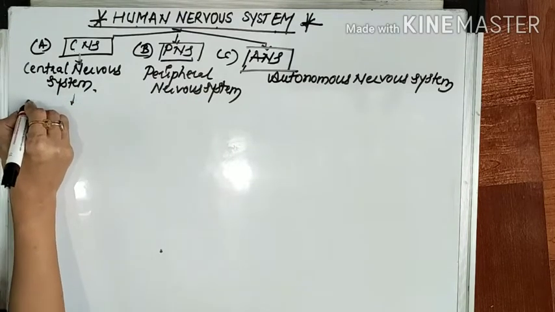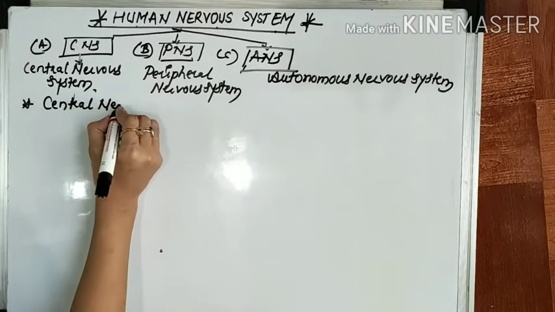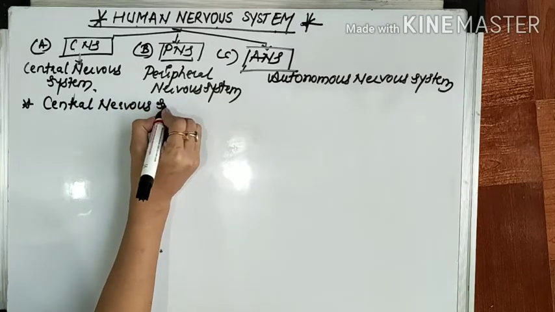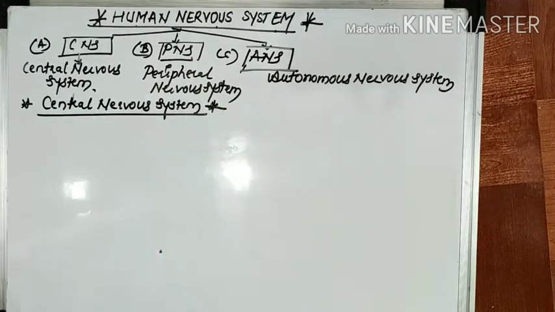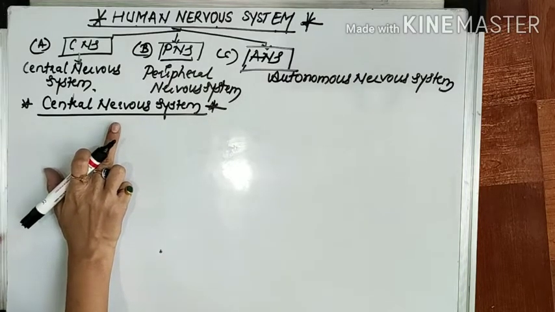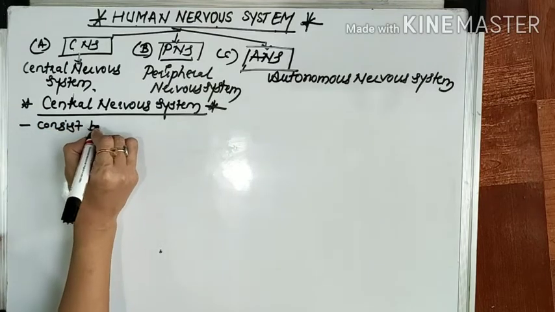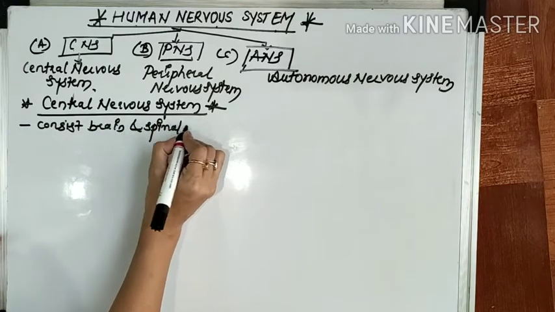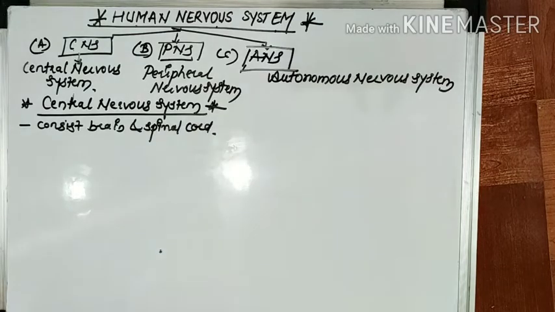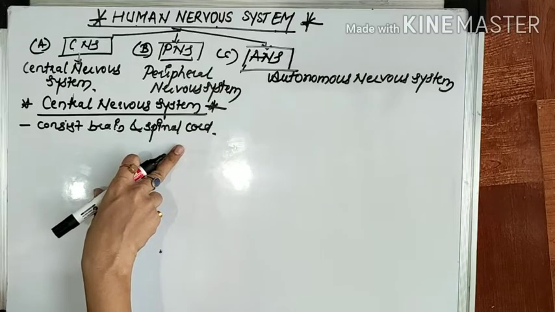Now, you know that the central nervous system consists of brain and spinal cord. So central nervous के part में क्या आता है? Brain और spinal cord. That is called CNS.